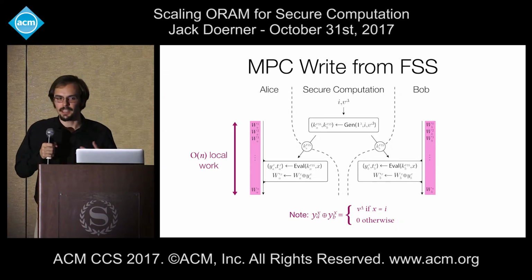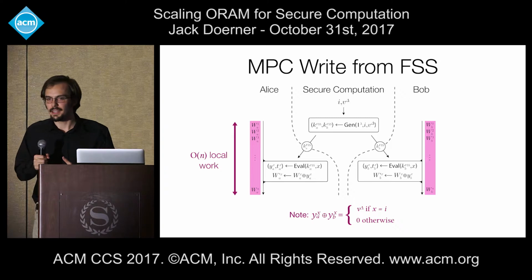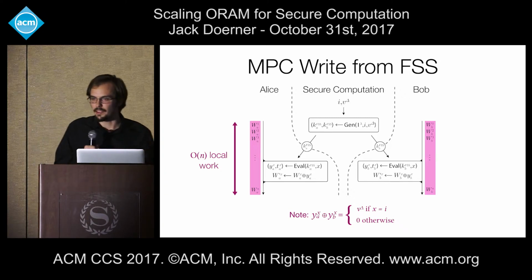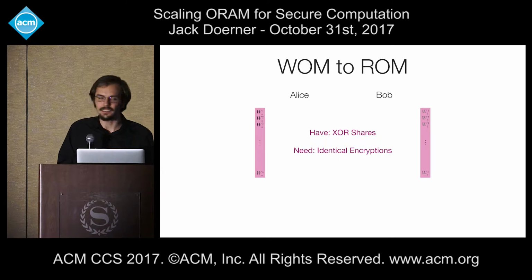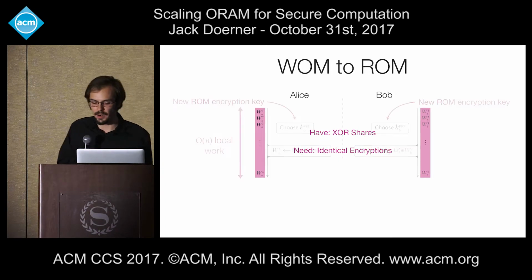So now we have a scheme that can read and a scheme that can write, but they use different underlying memory formats, so we need to find some way to do a conversion between them. And the conversion method is also surprisingly simple. Once again, we have XOR shares, but we need identical encryptions, and this is how we're going to acquire them.